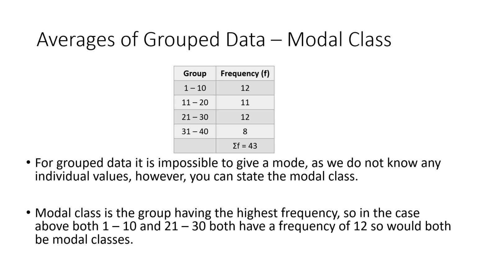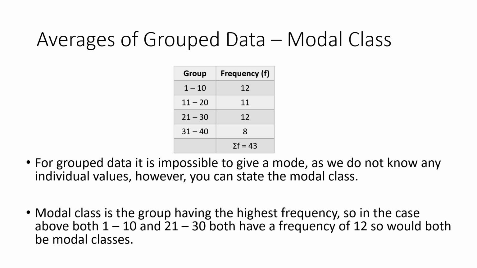Averages of group data, the modal class. Now the modal class is the mode. You can't say the specific number that appears the most because we don't know the individual numbers. However, we can say which class has got the mode in it. That's known as the modal class. Now we work that out by working out the highest frequency for each class. So we want to know which class has the highest frequency.